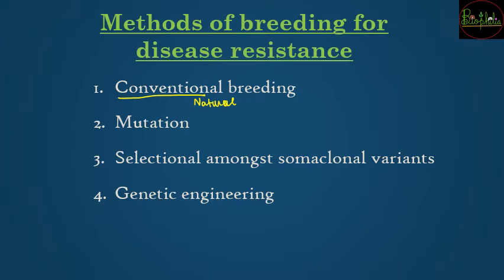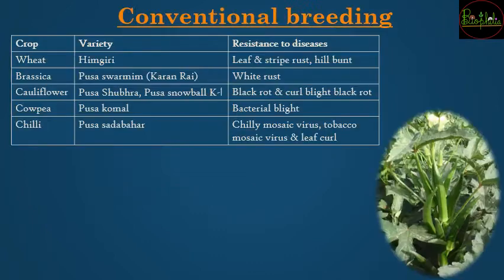There can be mutation, that means you are going to use some chemicals or some rays which are thrown onto the plant, because of which there will be changes made in the DNA or genetic material, and it could be that a disease resistant variety is formed. The third one is selection among the somaclonal variants, and the last one is genetic engineering. So using these 4 methods, one way or the other, you can create a plant that is disease resistant. The first method is conventional breeding.